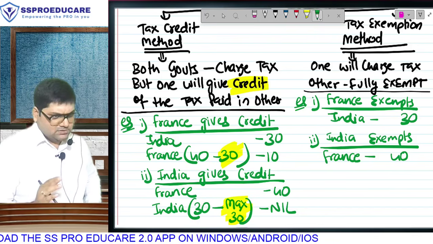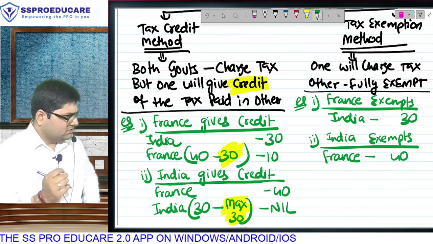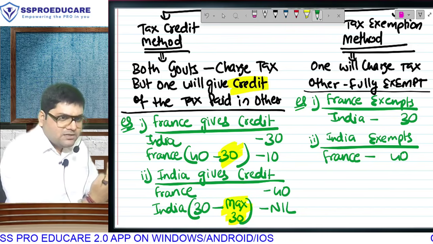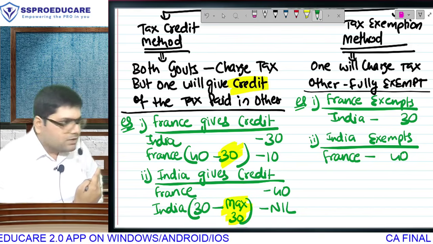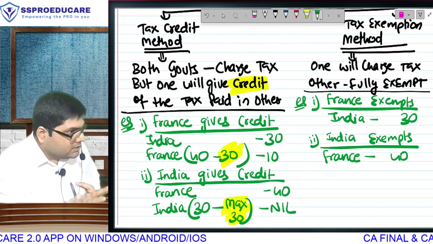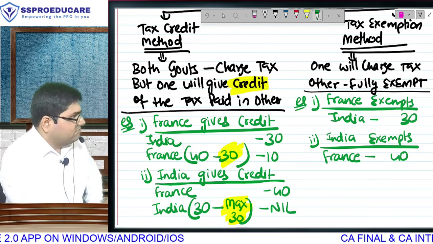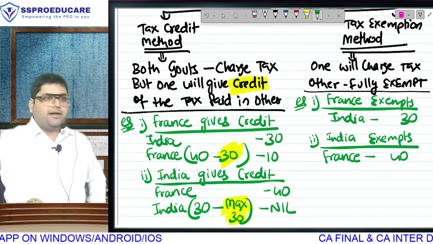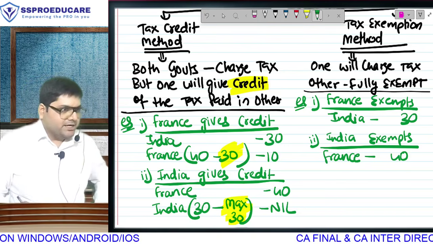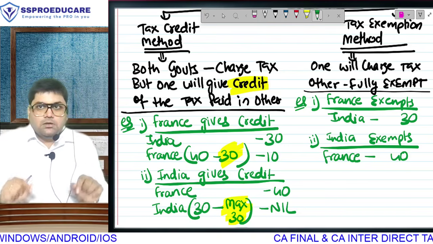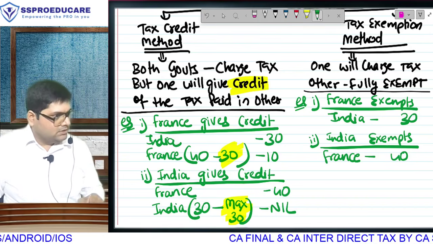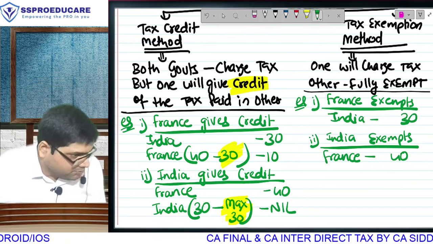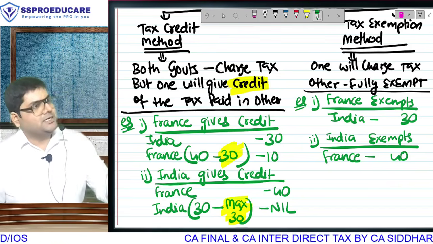Last question. Not very easy, but not very difficult question. ये possibilities है ना? We will follow tax credit method के tax exemption method. Because it will be one of them. I have given you explanation of both, but actual में what will we follow? Right? बोलो. As per the treaty. So credit method के exemption method as per the treaty. Which country will give credit or which country will give exemption as per the treaty? We are supposed to know all the possibilities. One of them will happen as per the treaty.